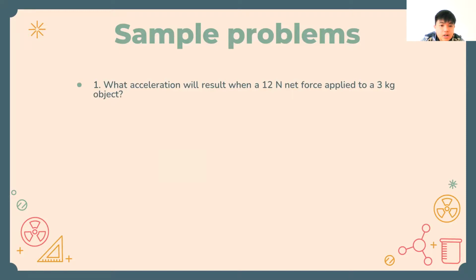The next one is, what acceleration will result when a 12 Newton net force is applied to a 3 kilogram object? As you can see here, 12 Newton equals 3 kilogram times a. They are asking us about the acceleration, so you just need to divide 12 by 3, which is 4 meter per second squared.